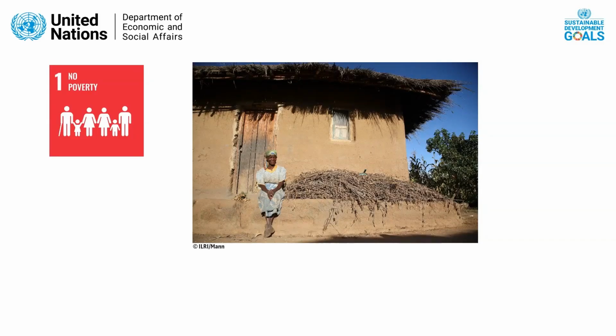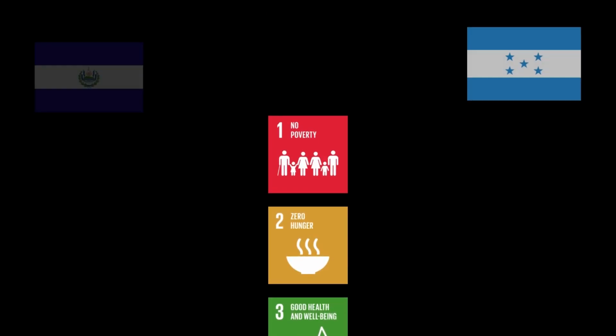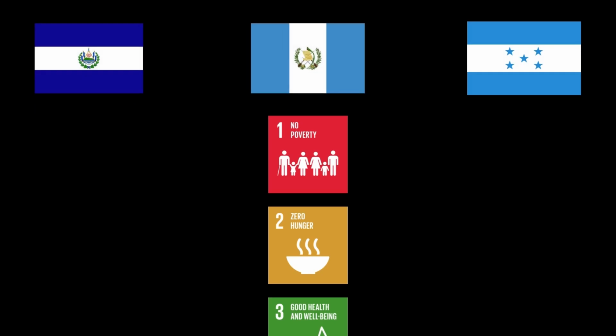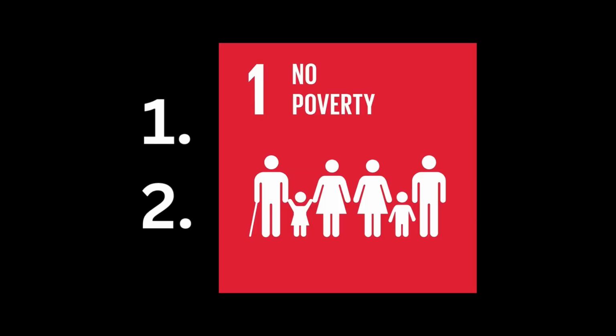In spite of that, it is believed that Goal 1, No Poverty, of the U.N. Sustainable Development Goals will be the most important for these three countries to address in improving people's livelihoods, as a vast majority of people living there face significant poverty. To achieve SDG 1, these strategies can be implemented.